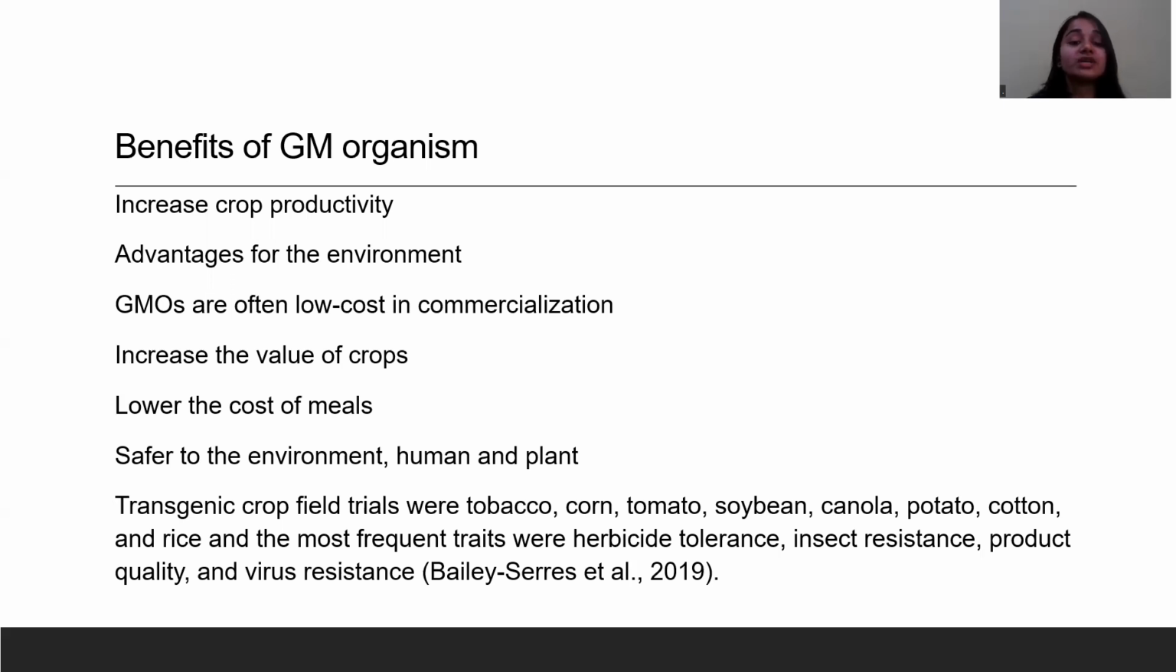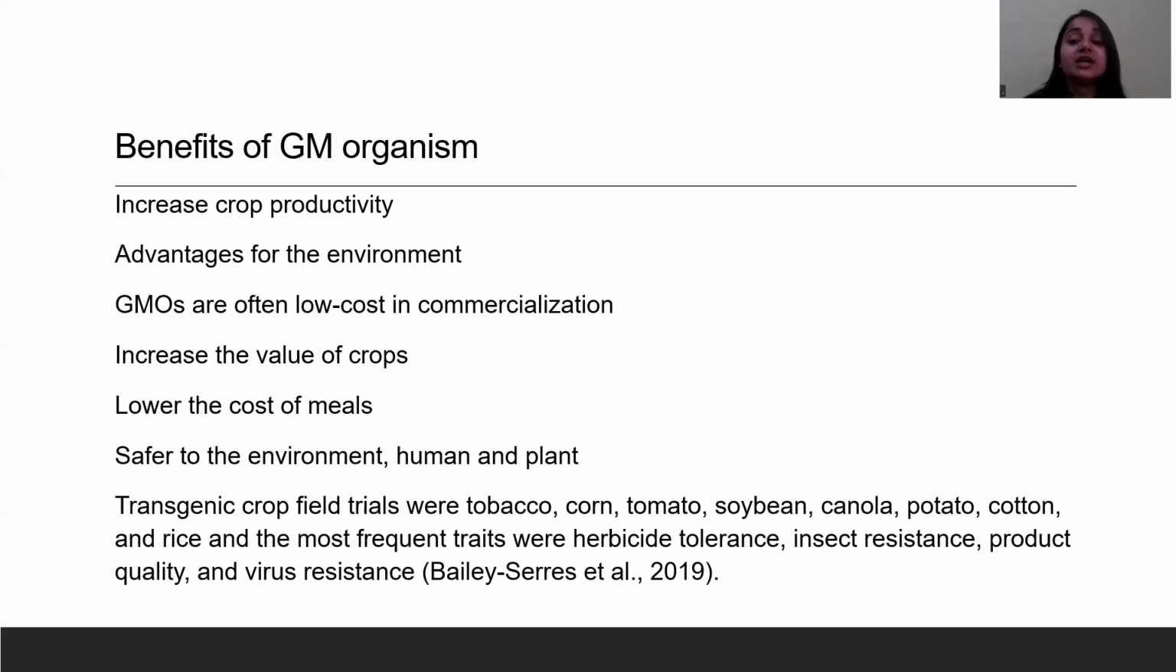The benefits of GMOs have always motivated people to accept the technology. The most frequent crop features in transgenic crop field trials were tobacco, corn, tomato, soybean, canola, potato, cotton, rice, and the most frequent traits were herbicide tolerance, insect resistance, product quality, and virus resistance. Belly series et al. 2019.